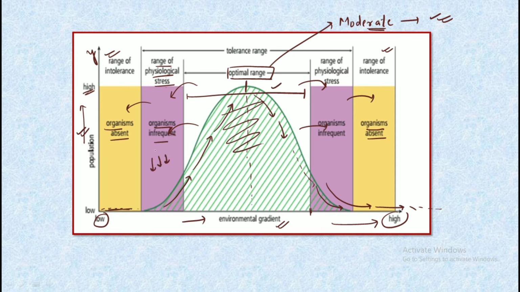Beyond that, we have the range of intolerance, where no organisms can be seen. Excluding the range of intolerance, the range of physiological stress and the optimum range together are known as the tolerance range. So this was all about Shelford's law of tolerance.